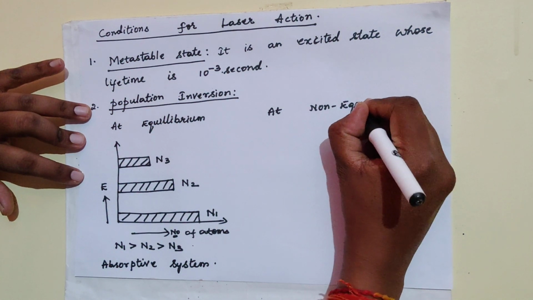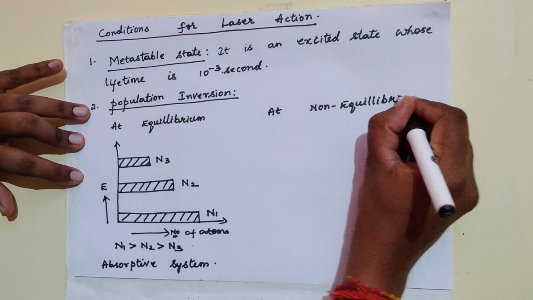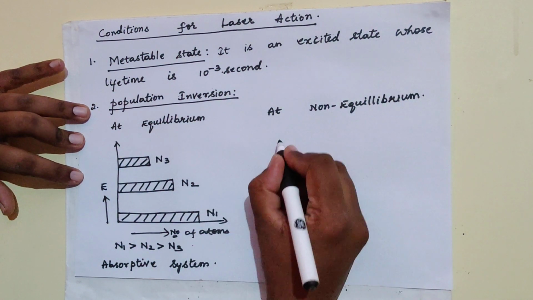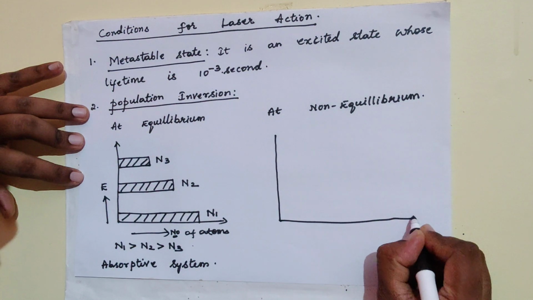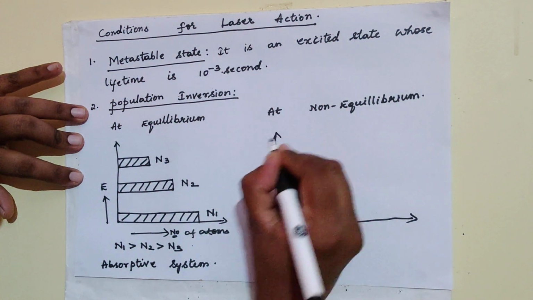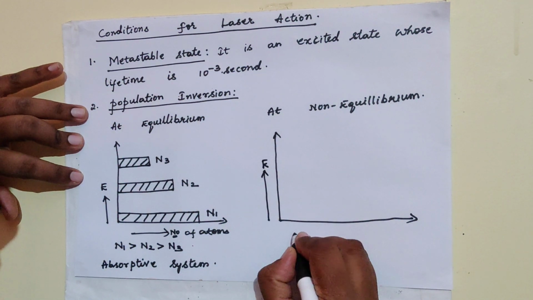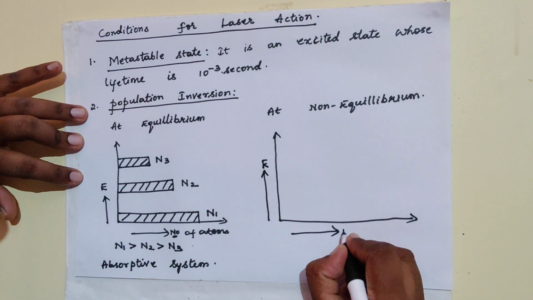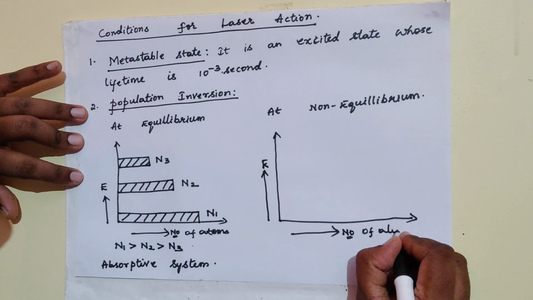So at non-equilibrium, I'll just write a system here. Energy along the y-axis and number of atoms along the x-axis.